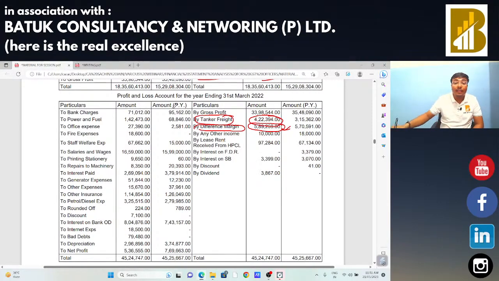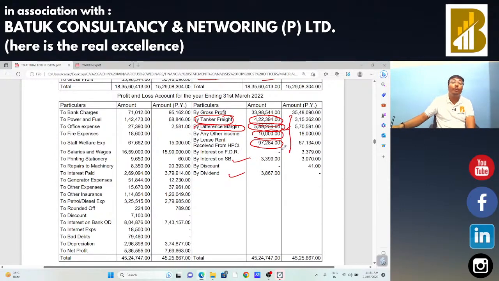In case of any other income, we just need to take the nature of that income, and on account of that nature, we need to charge the GST. Lease rent received from HPCL. On that lease rent, GST should be chargeable. Interest on savings bank account, there is no GST on that. Dividend, there is no GST in that particular case. So we need to check the things.